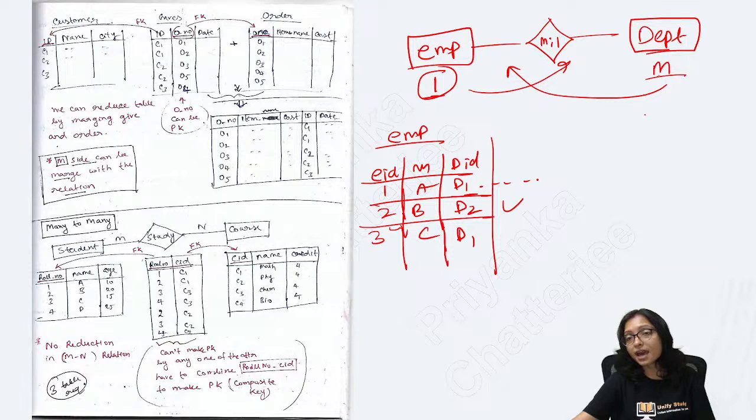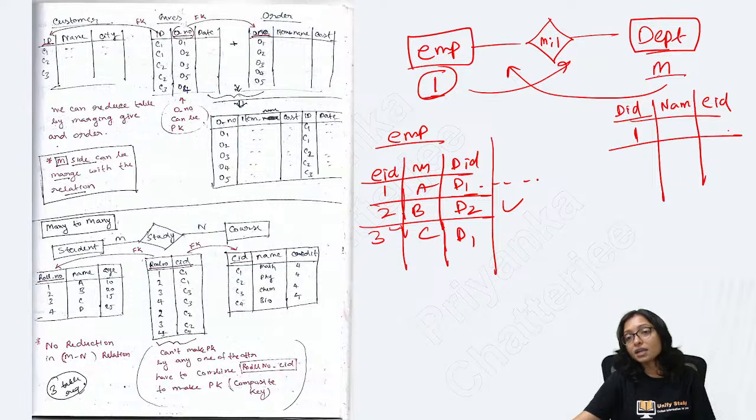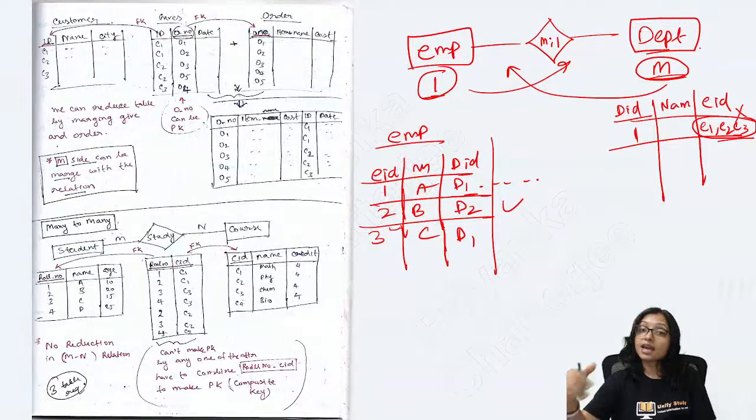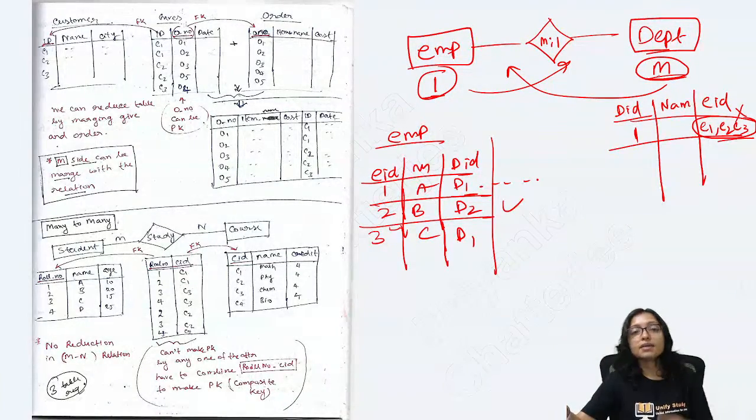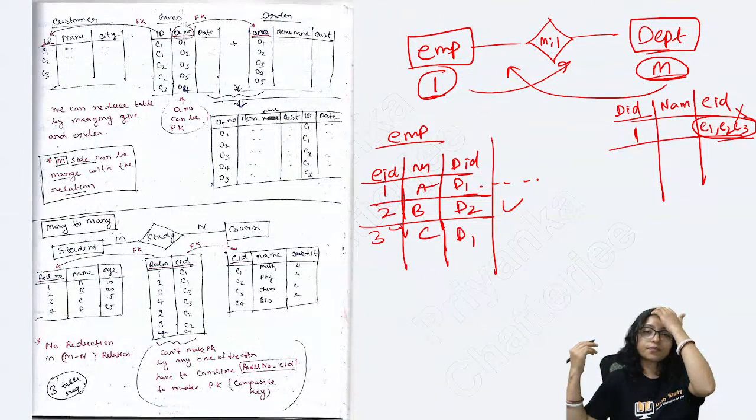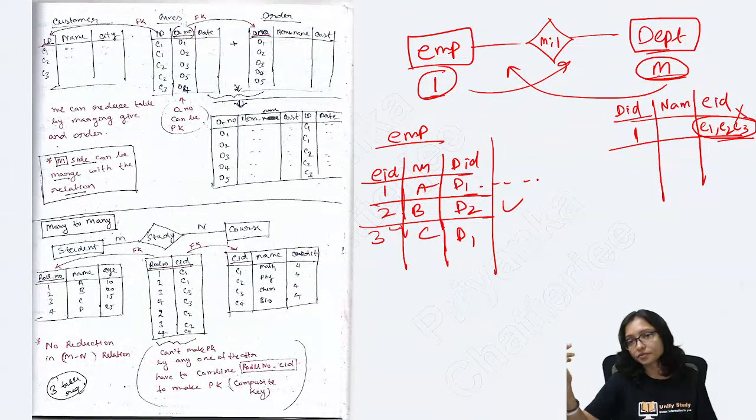Can I add it here? Here I cannot add, because in the department table there is DID, the department name, and here the EID. In one department there may be employee 1, employee 2, employee 3. I cannot do that, because here it is many. One department can have many employees, so I cannot add it.